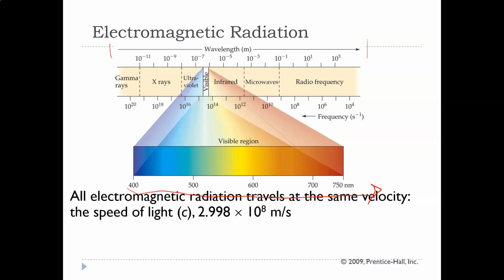And when we're looking at the visible spectrum, what we see with our eyeballs, they're increasing in wavelength. The blue purple has the shortest wavelength of what our eyeballs pick up, and the red has the longest wavelength for what our eyeballs pick up.